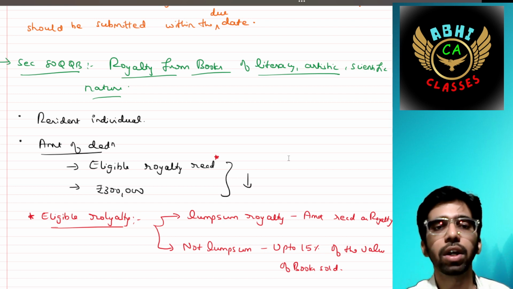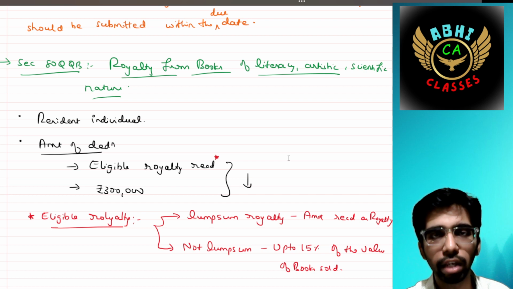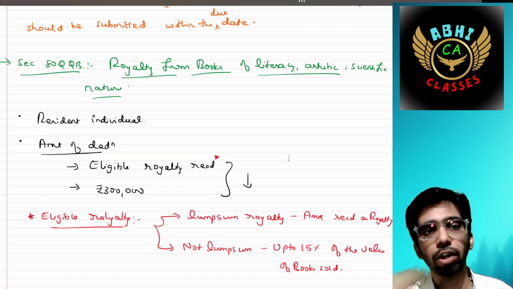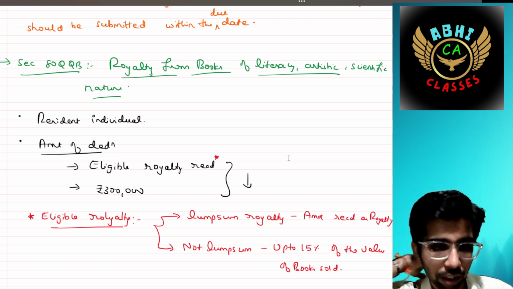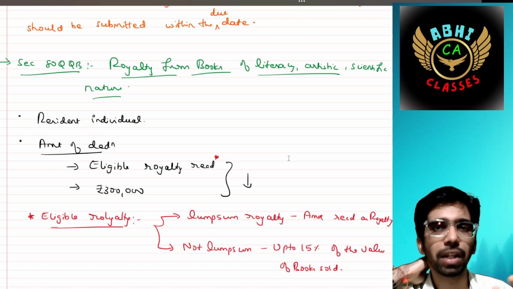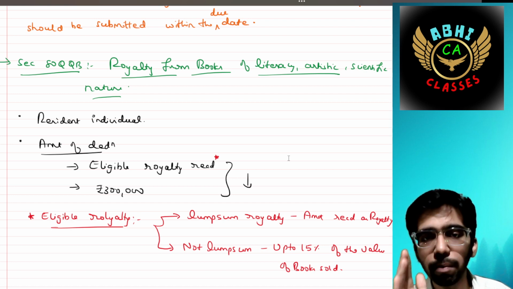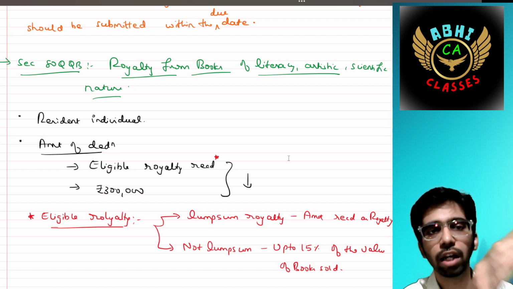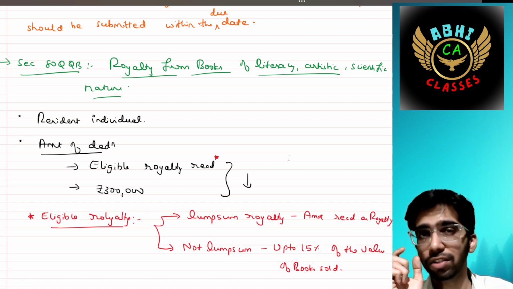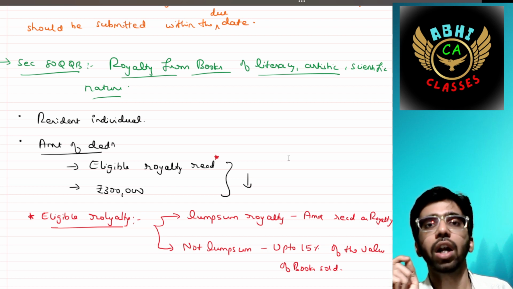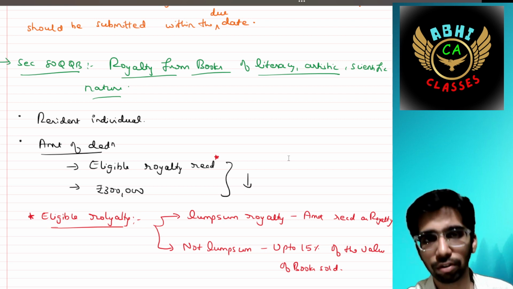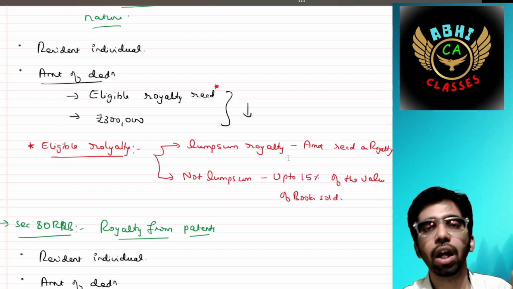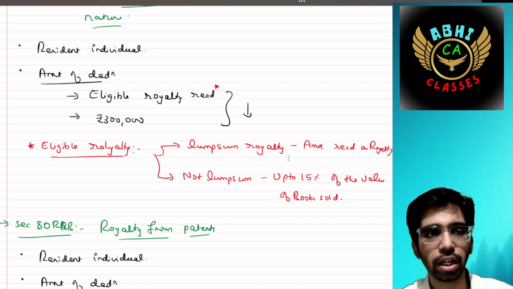What do you mean by eligible royalty received? In case of lump sum royalty, if you received the entire lump sum in one shot, then the amount received as royalty will be considered in order to compare against the 3 lakh. If it is not lump sum, if it is on an annuity basis, then up to 15% of the value of the books sold should be taken here. The selling price of the books into that 15% into the number of books should be taken in order to compare against 3 lakh. Whichever is lower should be taken as a deduction under section 80QQB.